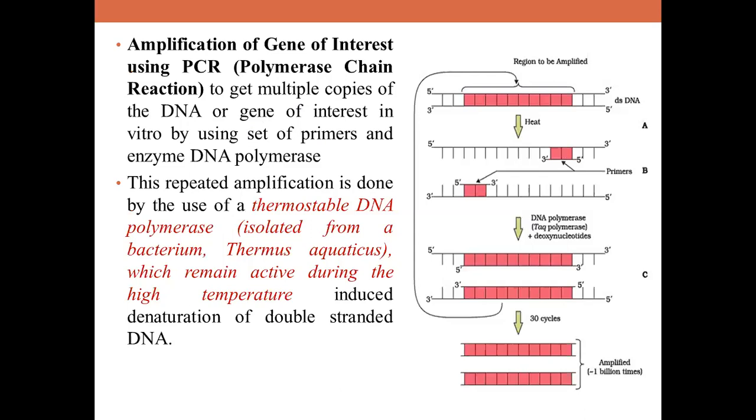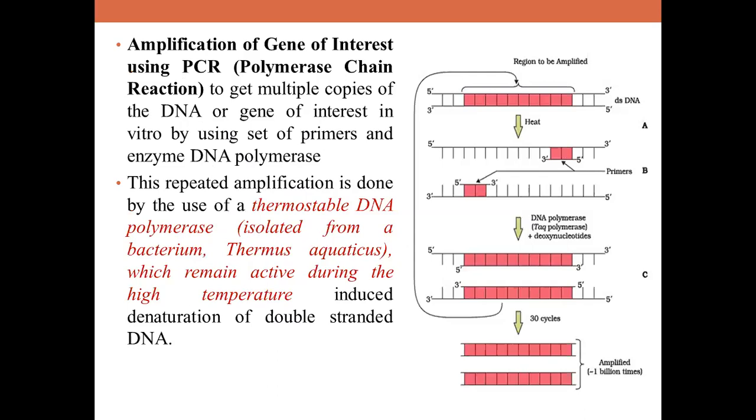What are those? Compulsorily you should have a set of primers, you should have the enzyme polymerase, and you should have the desired DNA. And definitely substrates for polymerization like dNTPs, and magnesium ions should be used. The basic thing to remember is that this repeated amplification is done by use of thermostable DNA polymerase, which is isolated from Thermus aquaticus, called Taq polymerase. The speciality of this enzyme, as we know, is that it remains active at a high temperature.